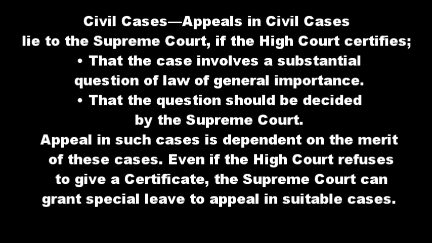In such cases, where there is the involvement of a substantial question of law of general importance, that case can be taken to the Supreme Court. And the second one, the question should be decided by the Supreme Court. Under these two conditions, an appeal can be taken to the Supreme Court in civil cases.